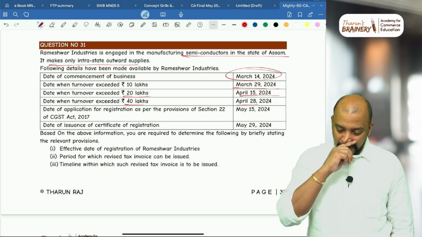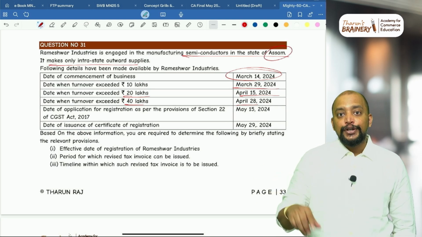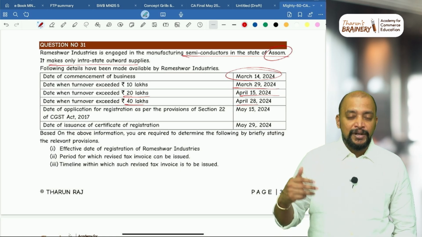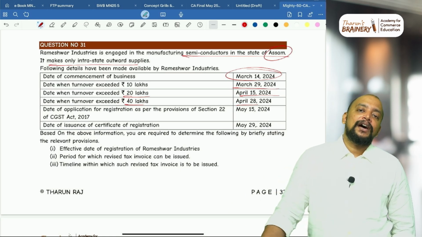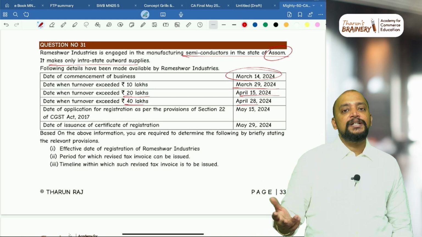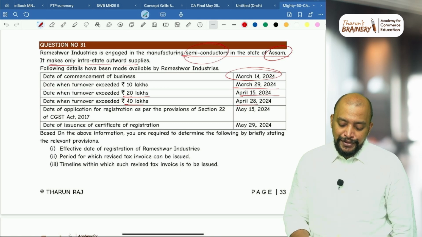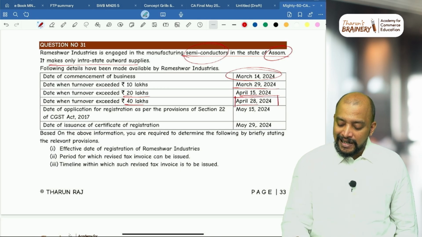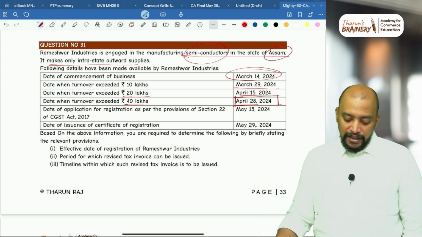Basically, where are they doing business? In the state of Assam. So for Assam, MMTN no. U stamp also no. So it will come under other states. Correct? So in U stamp, what is A? Arunachal Pradesh, not Assam. So MMTN we don't have Assam. So the applicable limit will be 40 lakhs if they are exclusively engaged in supply of goods. So April 28 is the date on which they are liable to get registered, not April 15, April 28.